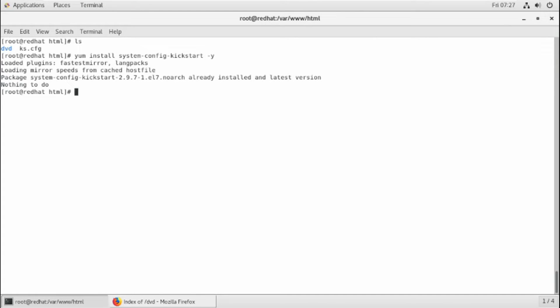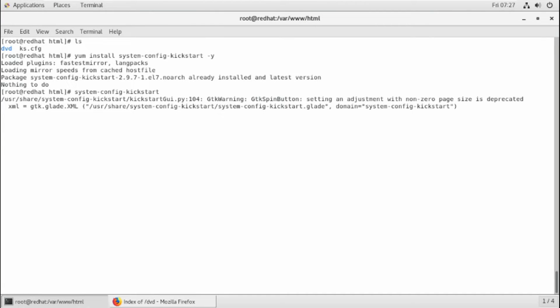This tool is also installed in my system, you can see. It is a GUI tool, so you don't need to run any command to open it, but the command name is also the same, system-config-kickstart. Clear? So it will open a tool.